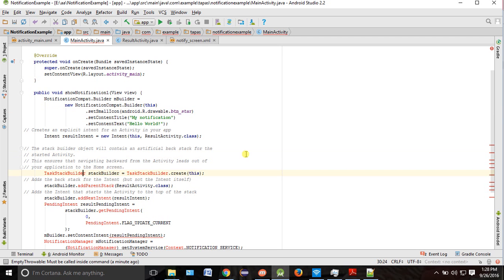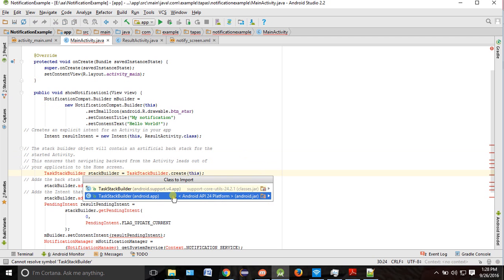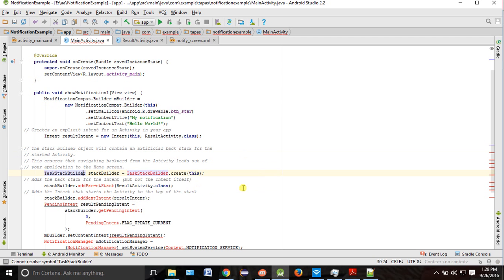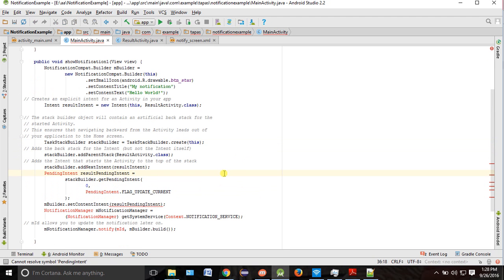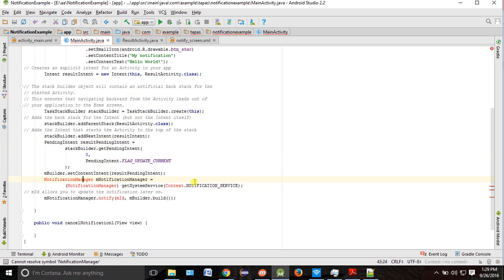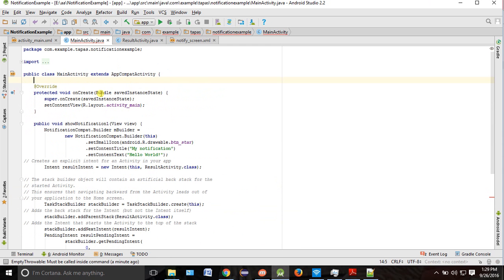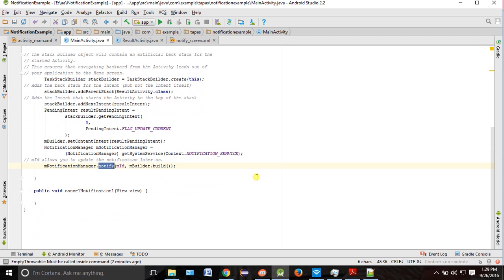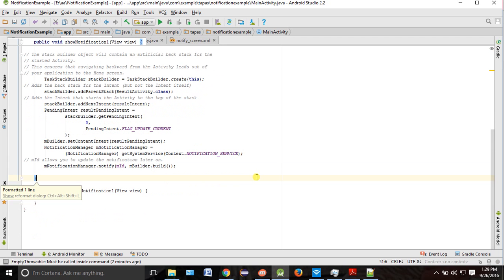Yes, now just keep on doing this import class. Let's go for this support v4, which is support for the first one. Pending intent also it will ask. Keep on giving all the imports. Notification manager, how to get it? Context.NOTIFICATION_SERVICE. Okay, yeah, now you can have some ID for this notification. If you want to create this ID, you go and create one ID. So private int mId equal to, suppose I am giving this notification ID called 100. So notify, and automatically your notification will come up. That's all. Okay, let's run this code.